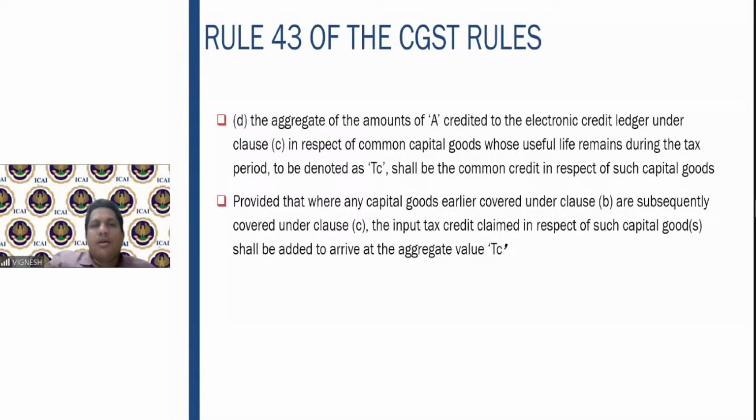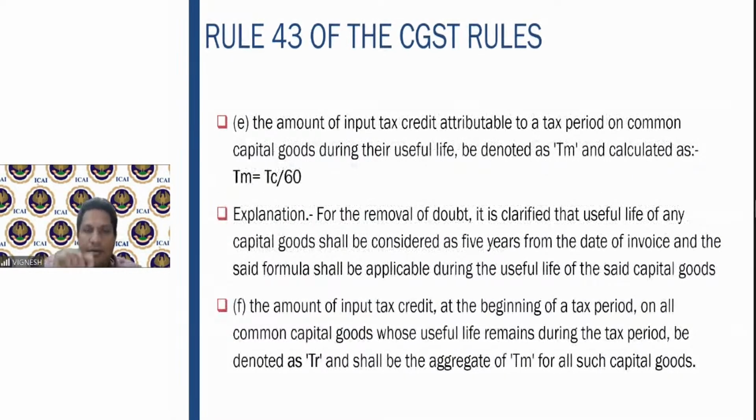Once you calculate this aggregate A with respect to common capital goods, denote that as TC, which is nothing but the common credit, where any capital goods which is earlier under B are covered under C. That means earlier it was exclusively used for taxable supplies, but now it is common. Then the input tax credit claimed, you should arrive at that also and get the aggregate value TC. Once you get this TC, you have to divide it by 60 months. As I told you, we are assuming the useful life of the capital goods to be 60 months in this case. Once you calculate the TC common credit, divide it by 60. That is per month, how much input tax credit attributable you will get.